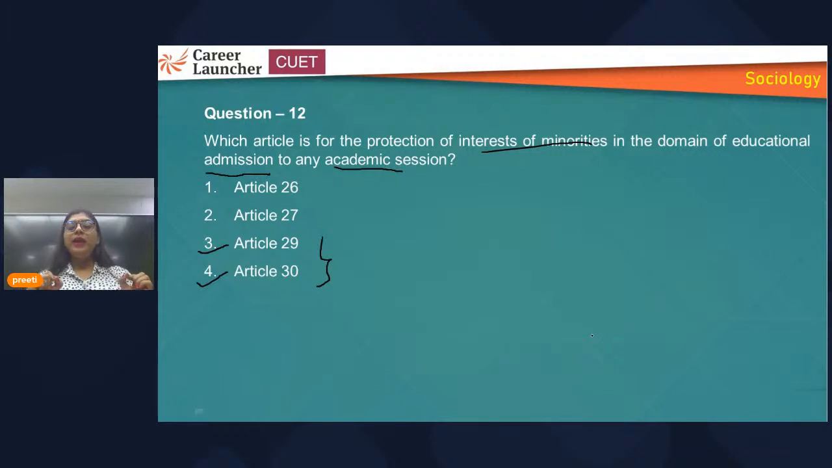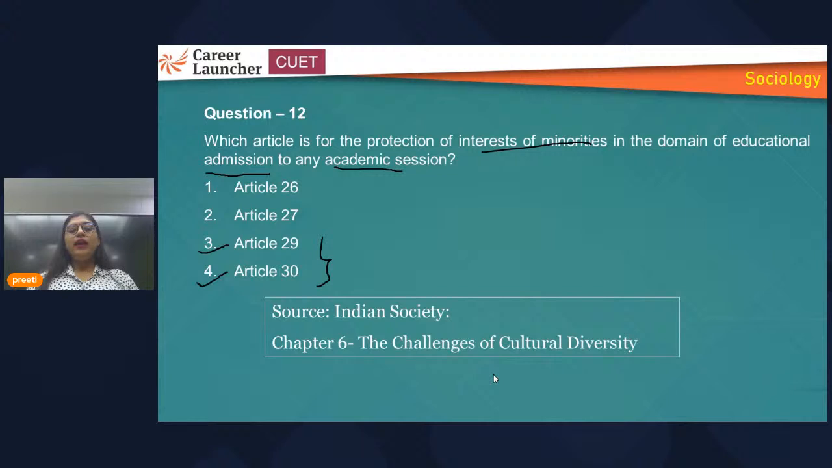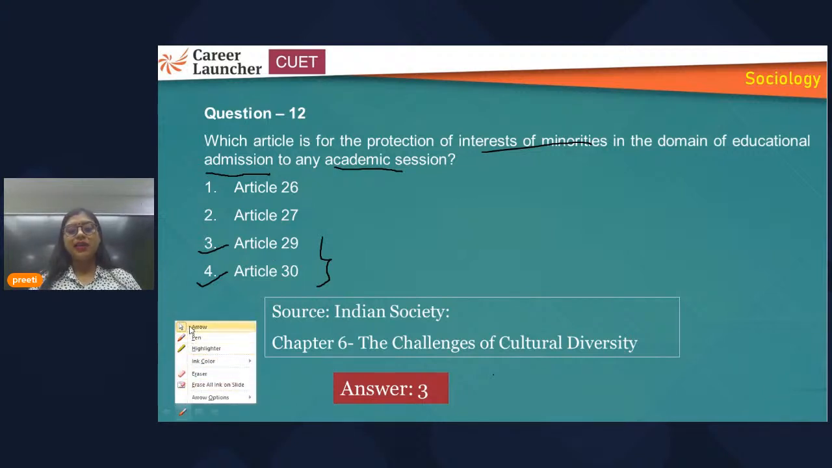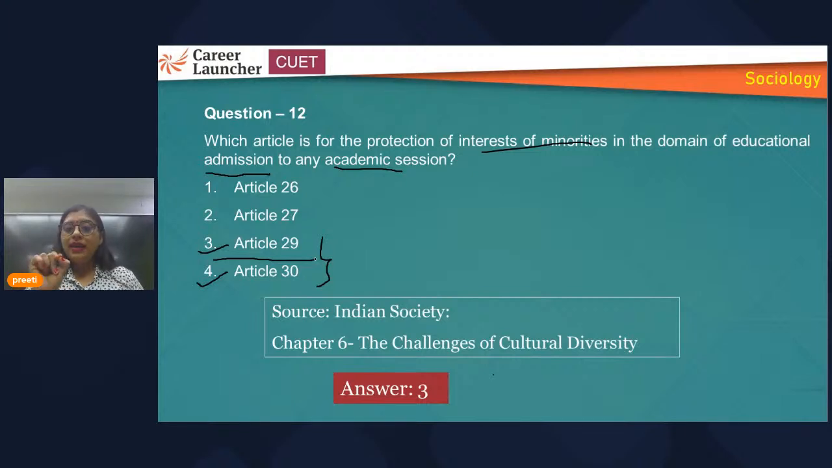So here you should be aware of both the articles. That is important from an exam point of view. The source of this question is chapter 6 only, and the answer is 3, that is Article 29. So Article 29 is the correct answer. As I've said, 29 is talking about the interest of the person who is seeking admission in an educational institution and belongs to a minority. And 30 is giving the right to the minority person or community to establish their institution. All right. So in different ways, they are protecting the rights of minorities. So 29 is the correct answer.